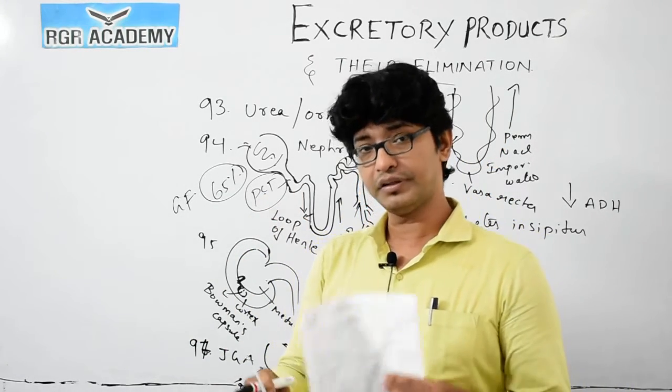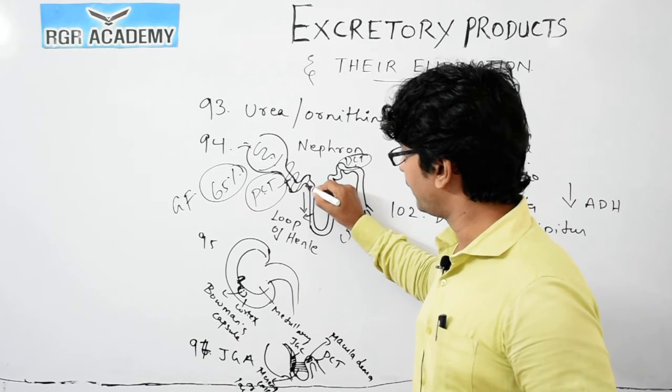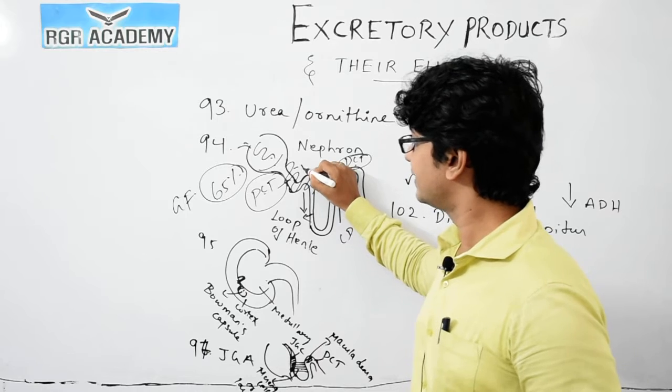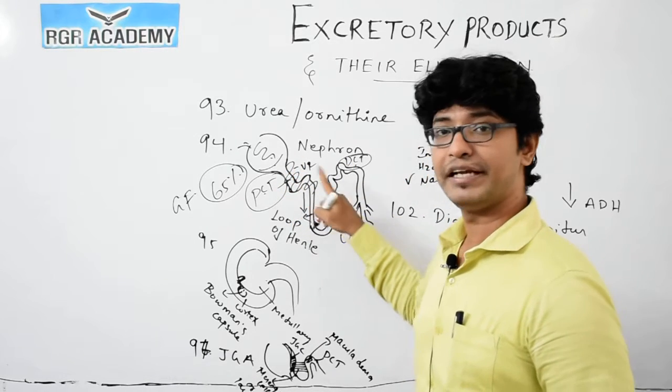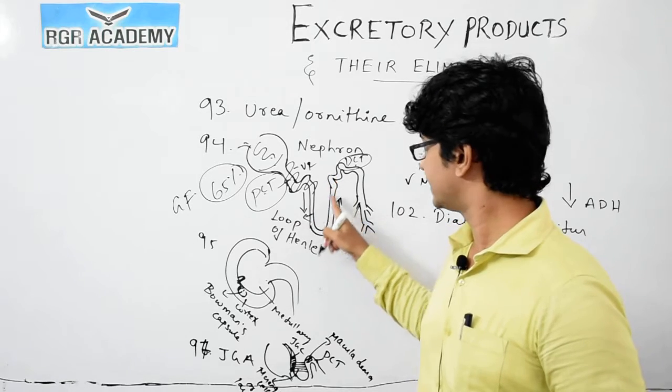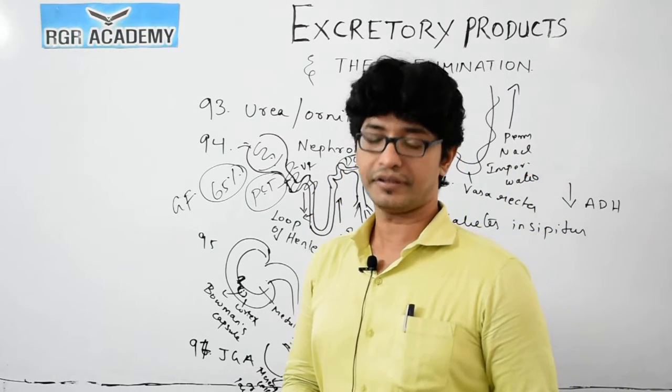Also, this is the place where you could see the peritubular capillaries. The peritubular capillaries are also called the vasa recta. This vasa recta is coiling onto this, and the countercurrent mechanism starts enhancing when this goes to the loop of Henle. This is for your information.